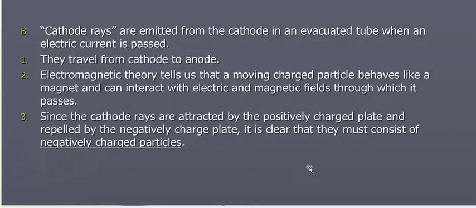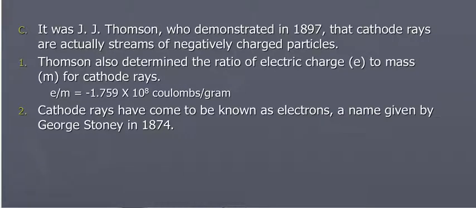So these were called cathode rays. They traveled from cathode to anode. And electromagnetic theory tells us that a moving charged particle behaves like a magnet, so it can interact with electric and magnetic fields. Since the cathode rays were attracted by the positively charged plate, they must consist of negatively charged particles. J.J. Thomson is actually the guy who's often credited with discovering cathode rays, which are these streams of negatively charged particles emitted from the cathode ray tube.